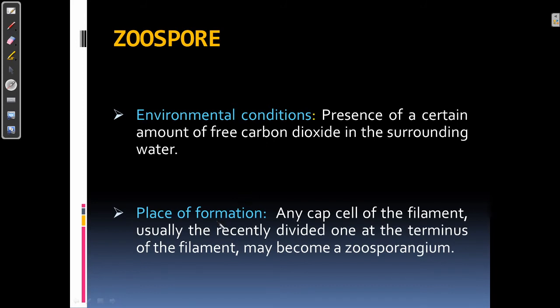Where are they formed? In any of the cells, usually a recently divided one may become a zoosporangium. Zoosporangium is the structure, students, where zoospores are formed. It is a sac-like structure inside of which zoospores are formed.